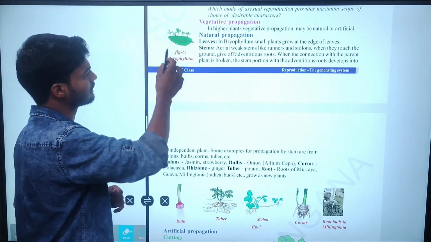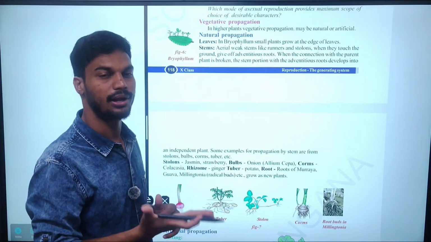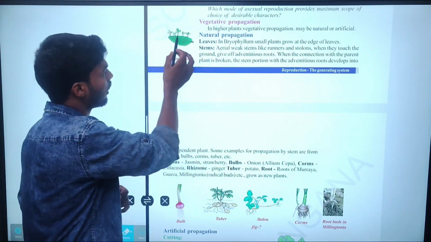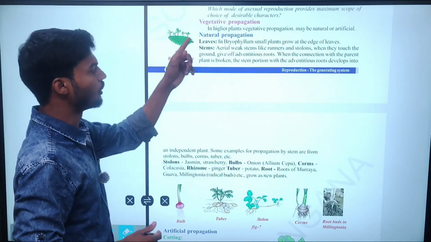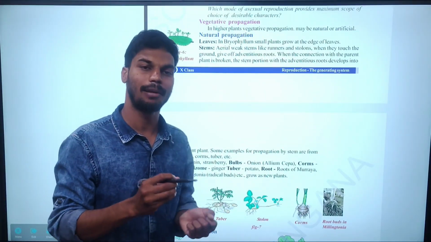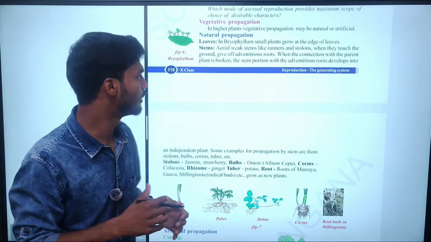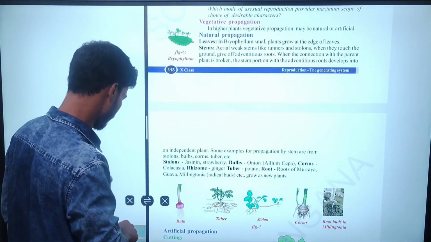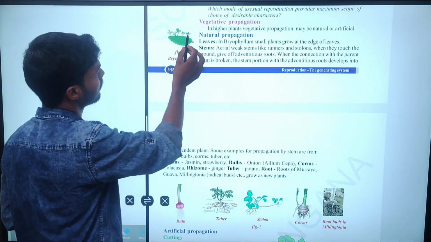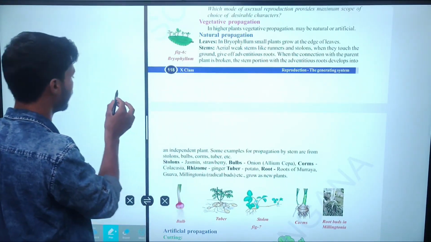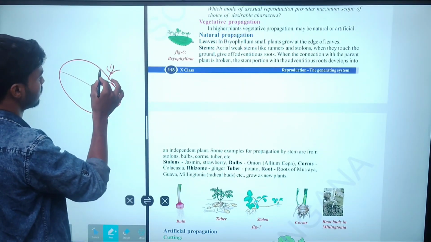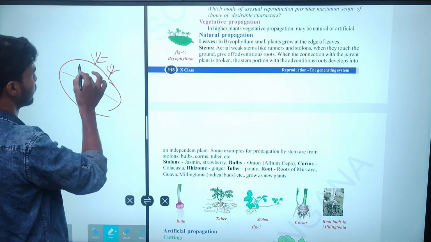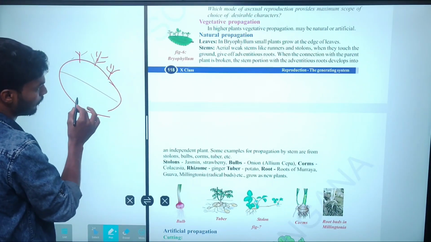Look at the example, the structure of the bryophyllum leaf: on the corners and surface of the leaf, we can see new small individual plants growing. Look carefully here, new individual plants are rising on the surface area of the leaf. This is a bryophyllum plant.